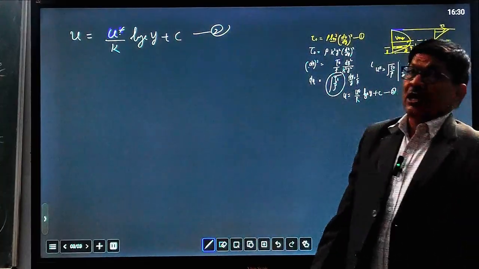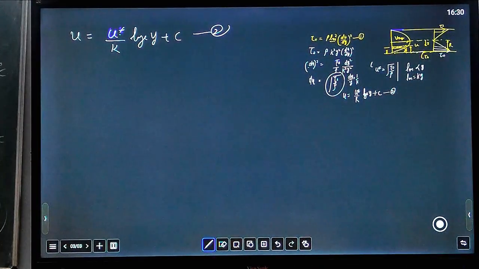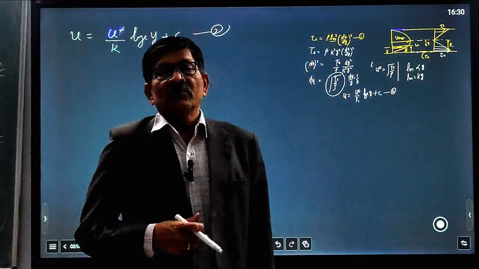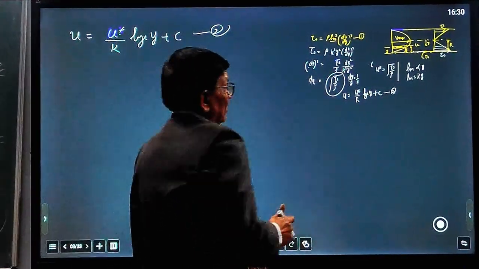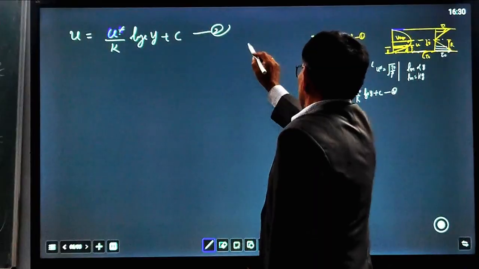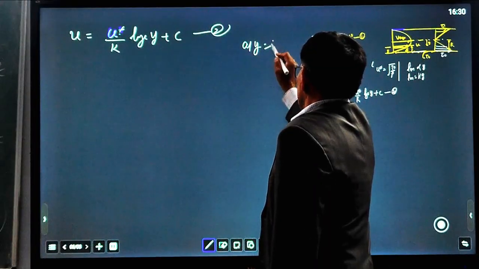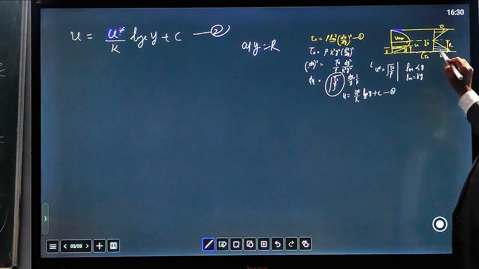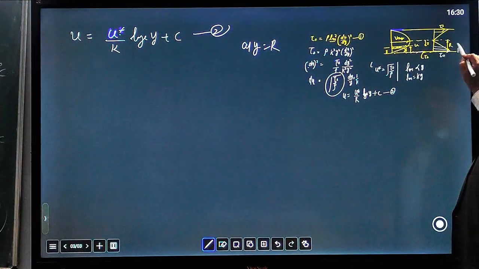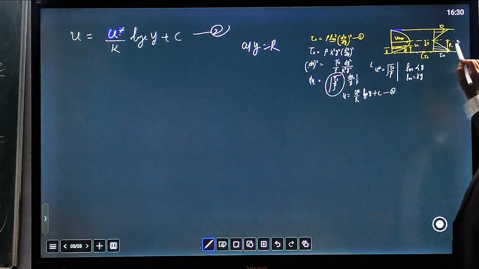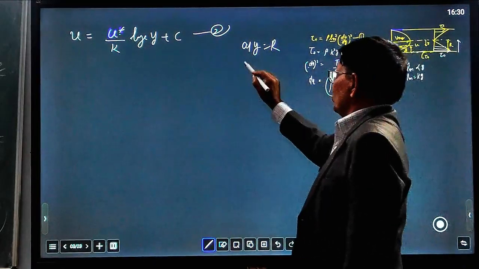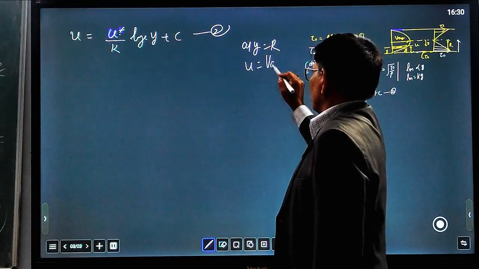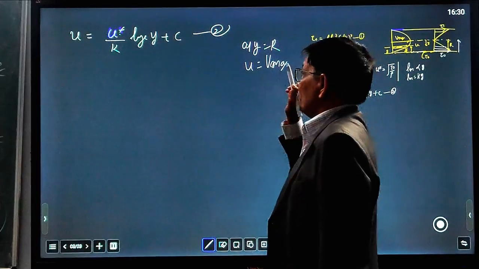Here c is a constant. How do we find the value of the constant? Taking the boundary condition: at y equal to r, u becomes v maximum, the maximum velocity.